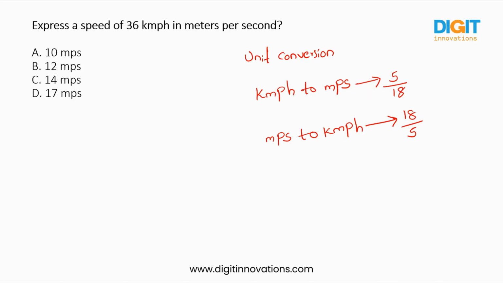They're asking us to convert from kilometers per hour into meter per seconds. So you will go with this one. You have to multiply the value with 5 by 18. So 18 ones, 18 twos. So 2 into 5, it will be 10 meter per seconds. I hope you are clear. This is the concept if you need to convert the units.